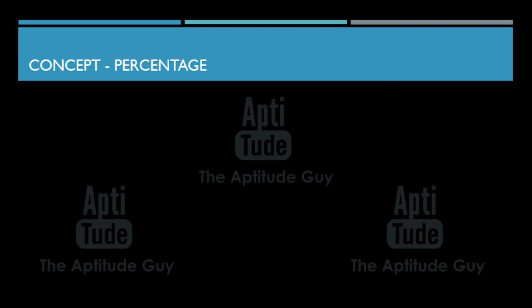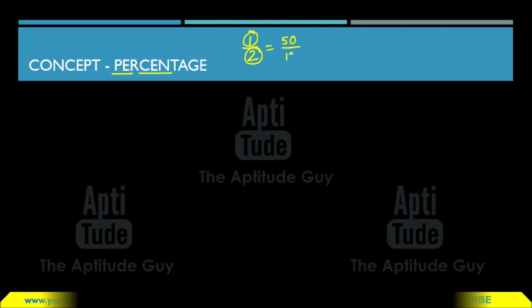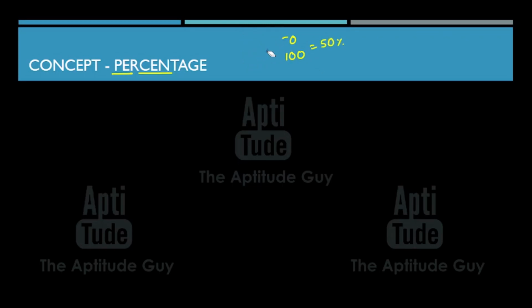Now when it comes to percentage, what does the word mean? Per cent, that is per century, per 100. Basically, if I say 1 by 2 is equal to what? This means one object per two objects. That means 50 objects per 100 objects. 50 per 100, 50 per century, 50 per cent. That is all that it means. This is a question that you will never be asked in any interview or any aptitude test. But it's a nice thing to know what we are studying, right?